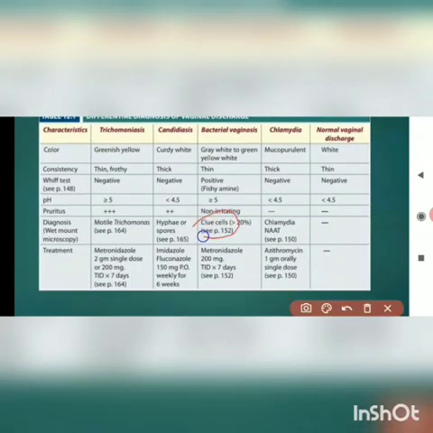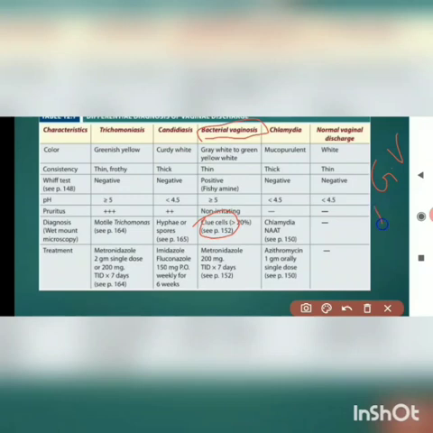Clue cells are characteristic of bacterial vaginosis. So what is the causative organism for bacterial vaginosis? Previously it was believed that it is due to Gardnerella vaginalis. But the new concept is that along with Gardnerella vaginalis, some other bacteria also play a role. What are those bacteria?